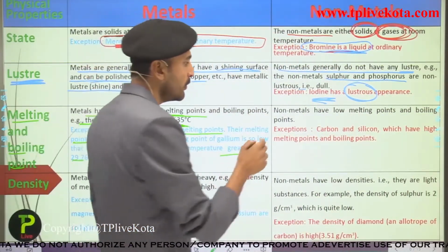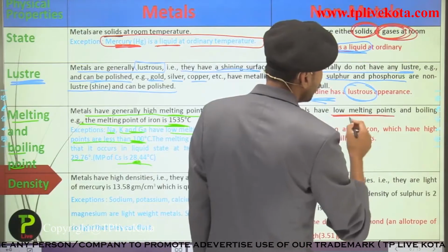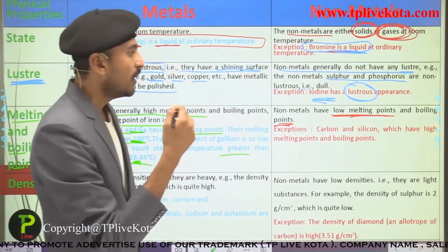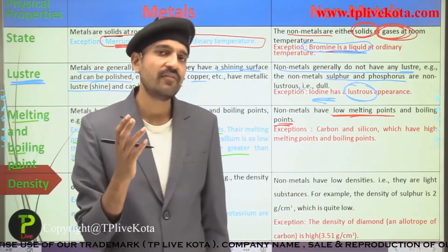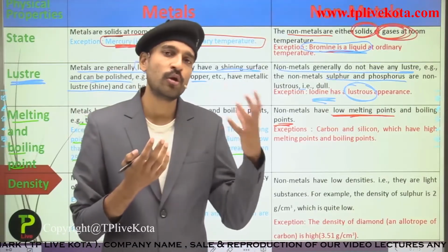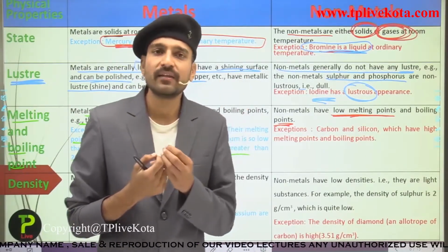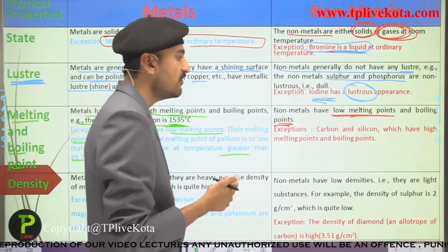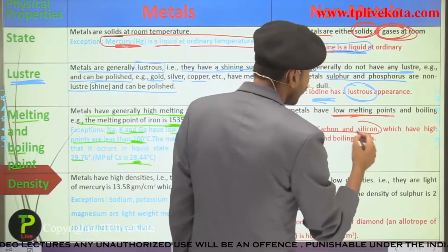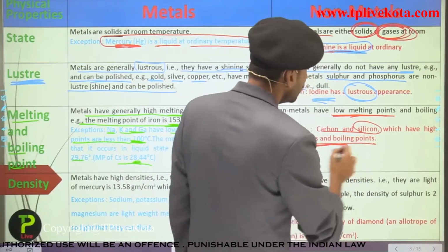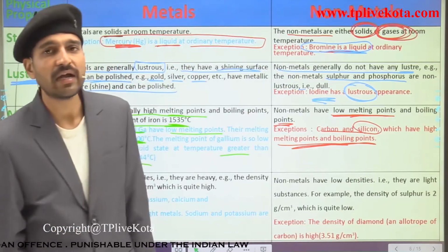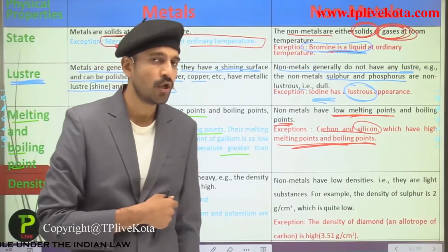Now talking about the non-metals, non-metals have low melting and boiling points. This is obvious, because if metals have high melting and boiling points, then non-metals would have low ones. But here we have carbon and silicon, which have high melting and boiling points. So these are the exceptions in the category of non-metals.